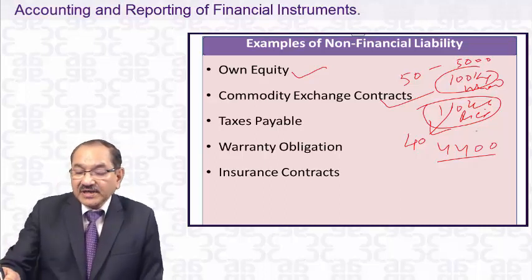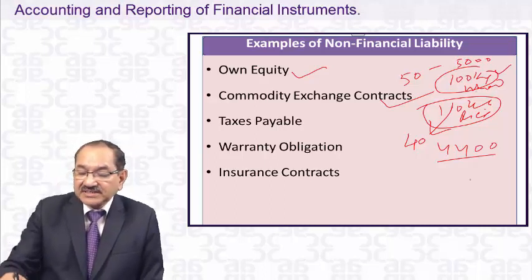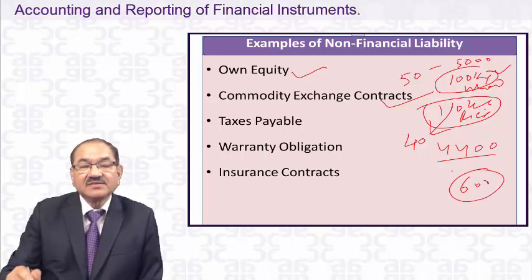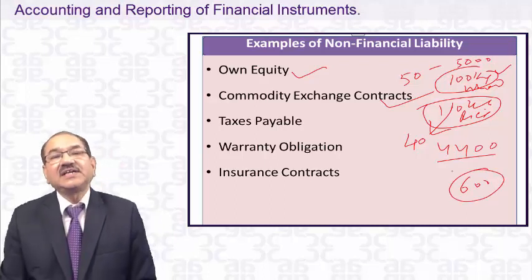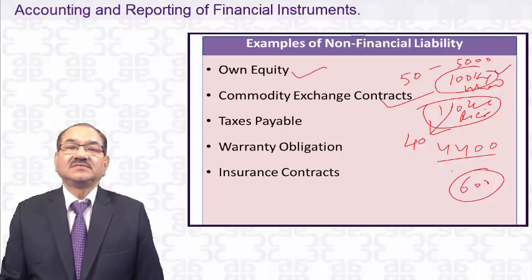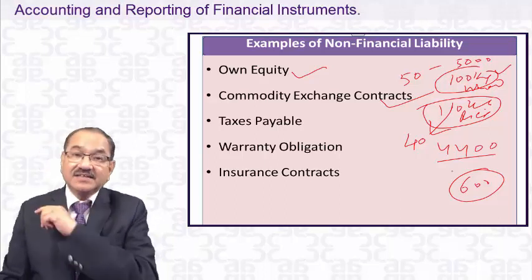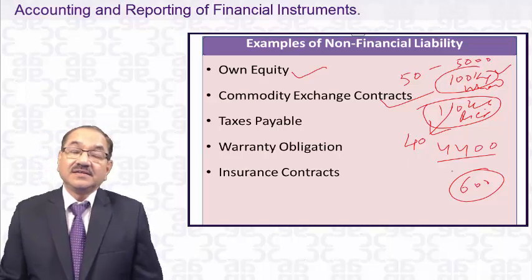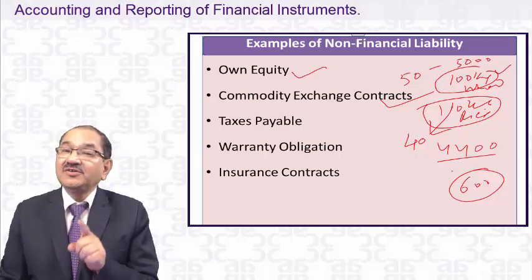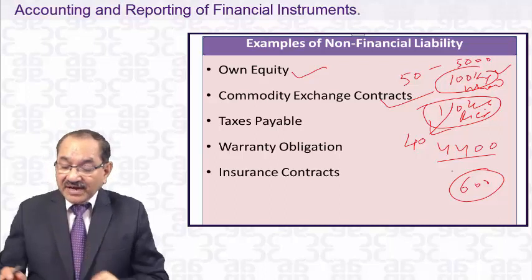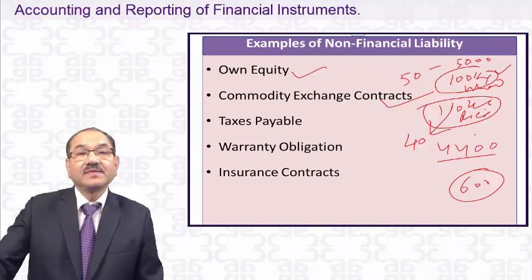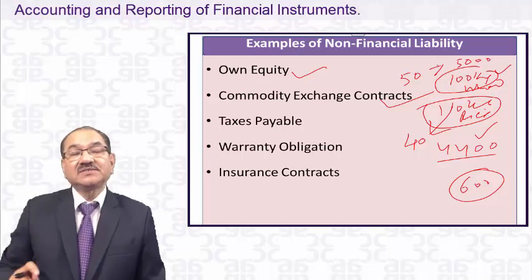They say, okay, please give me the 600 difference. If they have an intention to settle net, then it is a financial liability or financial asset. There will be a financial liability for that fellow and a financial asset for this fellow.